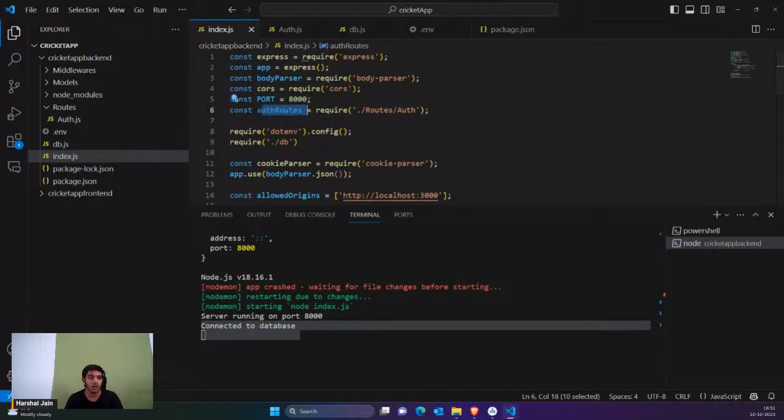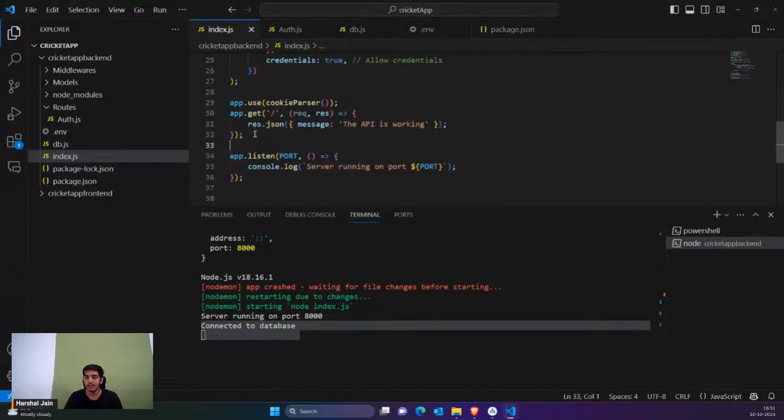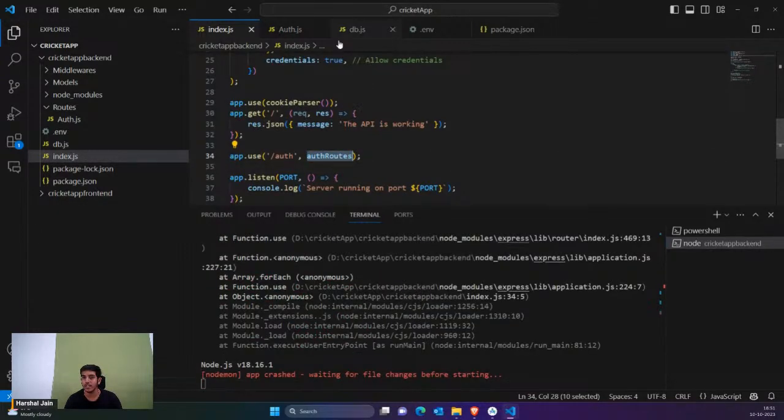But for using auth routes, we have to call it in index.js. Right now you can see we haven't used it here. So we have to simply say if someone calls /auth, then we are simply going to send that user to the auth routes page. This is simply going to simplify things.